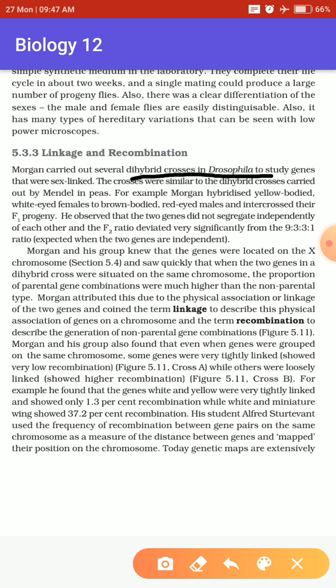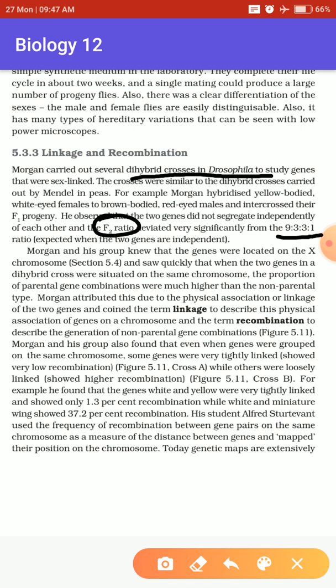He studied the inheritance of characters the same way Mendel did with pea plants. The F2 ratio that Mendel found was 9 is to 3 is to 3 is to 1.